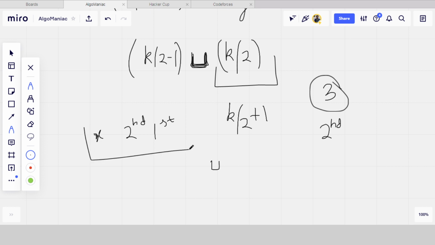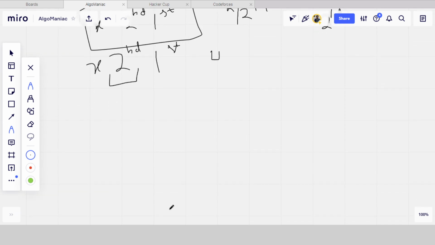So when we arrange this in non-decreasing order, we will get x, which is smaller than these two, then the second largest number, then the first largest number, and you can see that the median is the second largest number, which is the maximum. We can't make the median the first largest number.